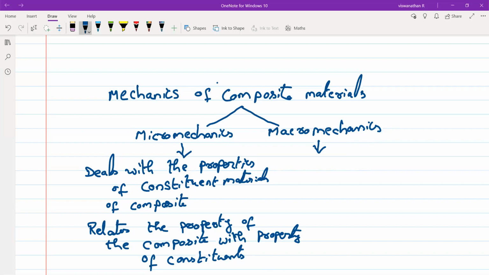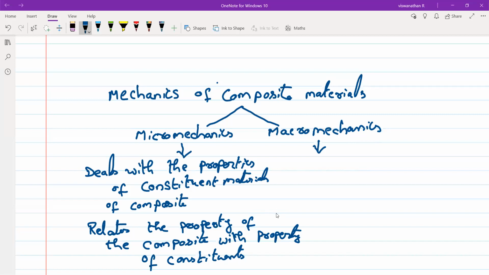So whatever we have done, were we dealing with the constituent materials? Did we deal with the properties of the constituent materials so far? Yes or no? Did we talk about the properties of the constituent materials to talk about the property of the composites as a whole?